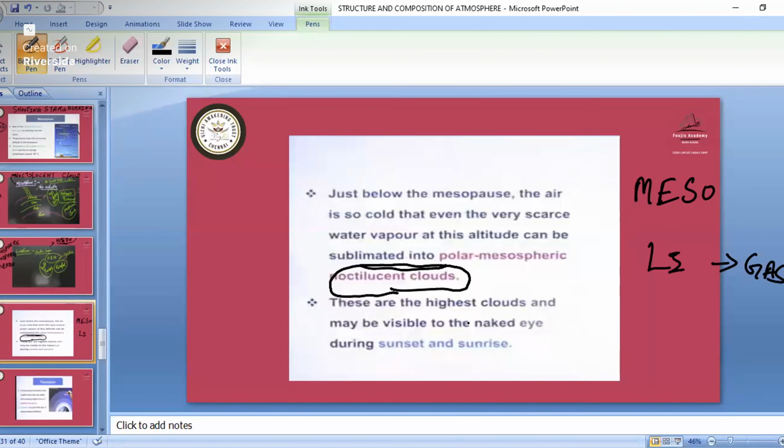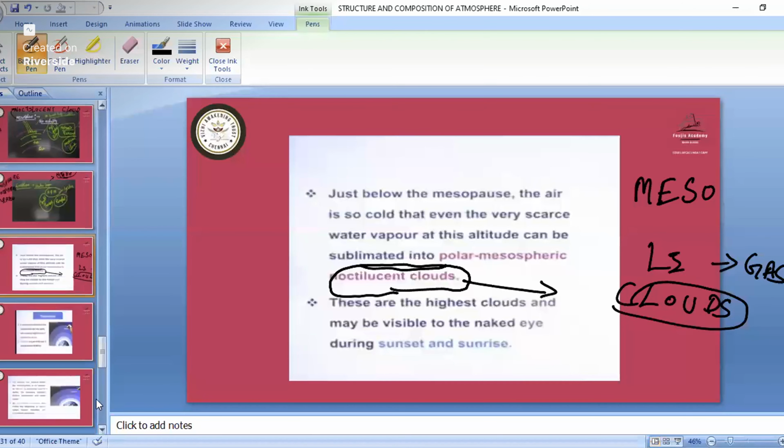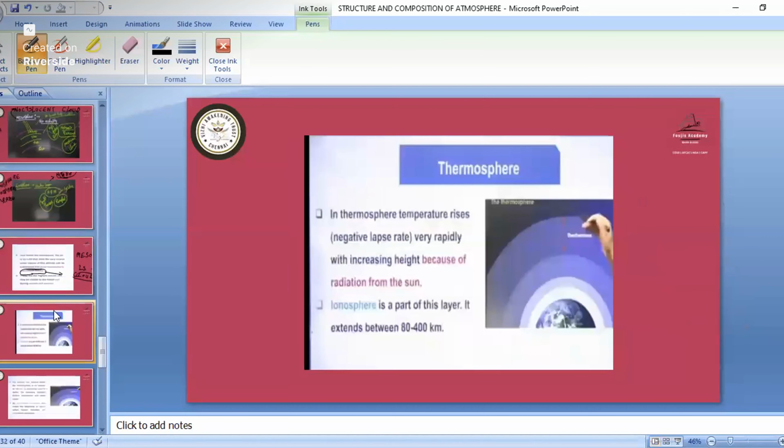So these are the highest clouds. Okay, and they will be visible to our naked eyes during the sunset and sunrise. So remember that these clouds will not be studied in the cloud part. Okay, and see, it is actually present in the mesosphere. So remember only that name, and that it has its presence in the mesosphere.